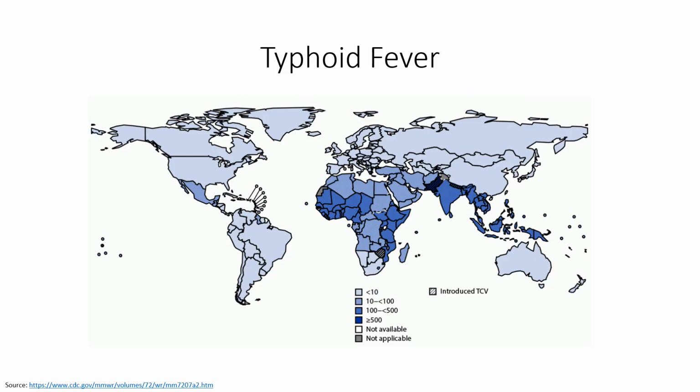This map highlights the effect of contaminated water, as many of the countries with high rates of typhoid fever are the same areas lacking access to clean water as shown in the previous map.